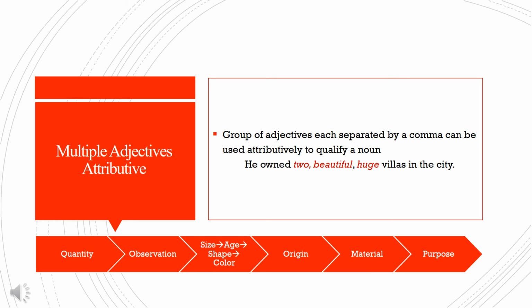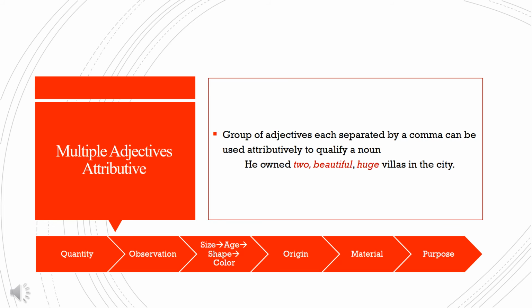As I said, multiple adjectives of any type can be used in a single sentence to describe one noun. However, when more than one adjective is used, there is an order based on the type of adjective that must be followed. This order includes adjective of quantity, observation or adjective of quality, size, age, shape, and color, which also comes under the adjective of quality.